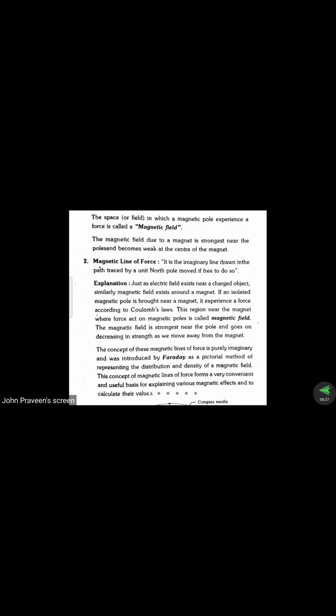There are some specifications, or properties, for magnetic lines of force. Those are the 8 things which we discussed in the last class. The first one: the line always starts from the north pole and ends at the south pole. So it is a continuous path, a closed path. That is the second one. Third one: they never intersect each other. Always they are in a parallel manner.